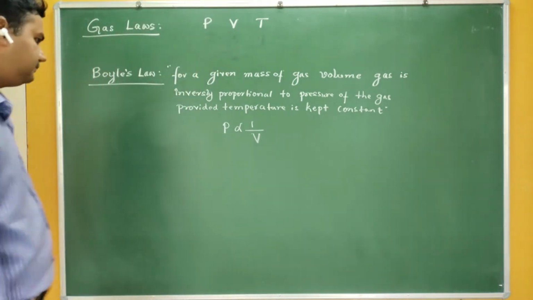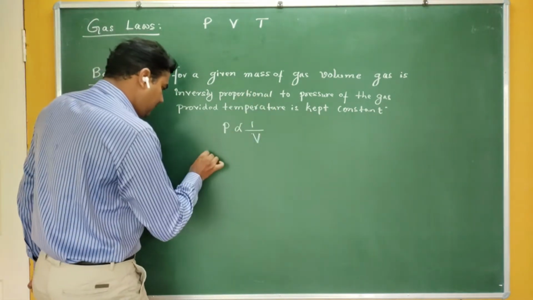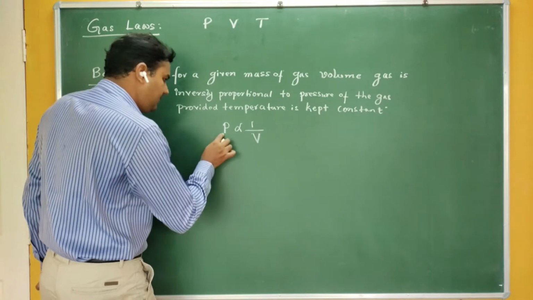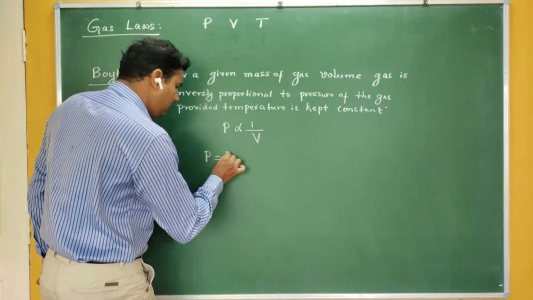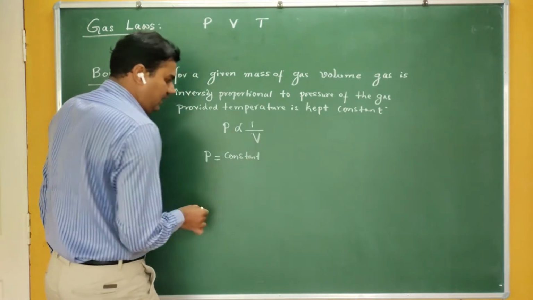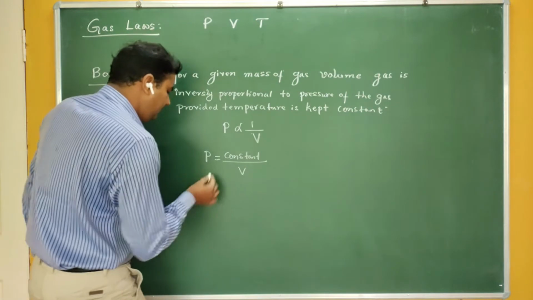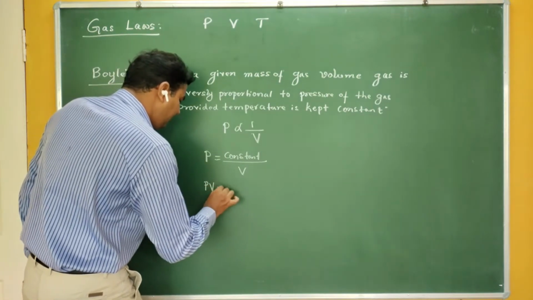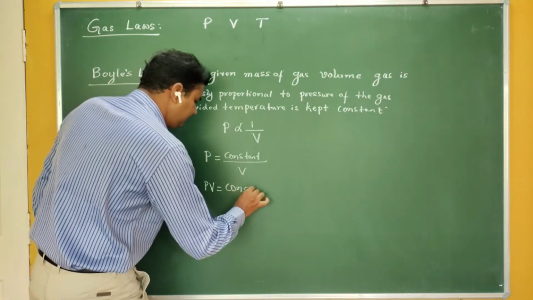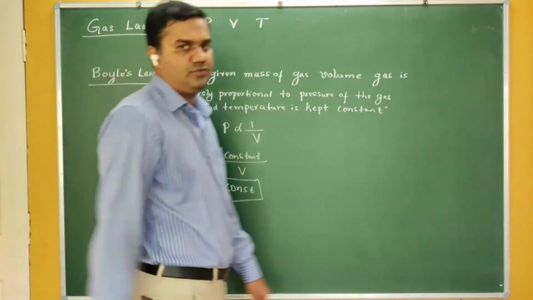If I represent this in a mathematical form, when two quantities are inversely proportional, we make it equal by taking the proportionality constant. So P is equal to constant by V. Therefore, you can see that PV is constant.